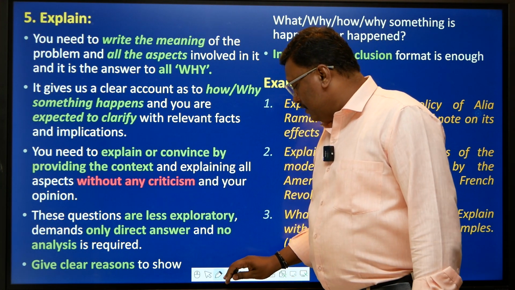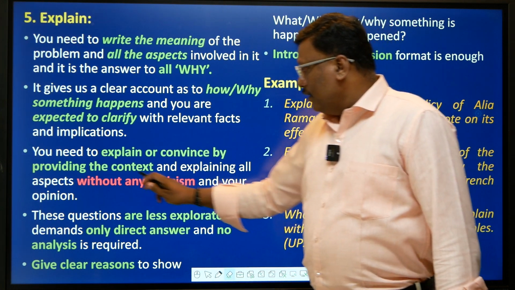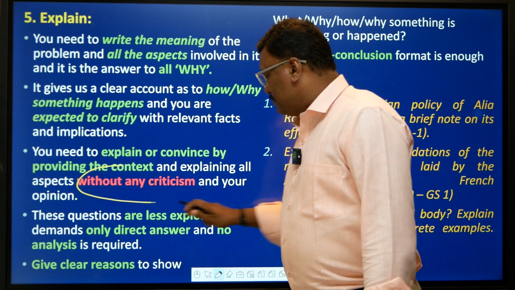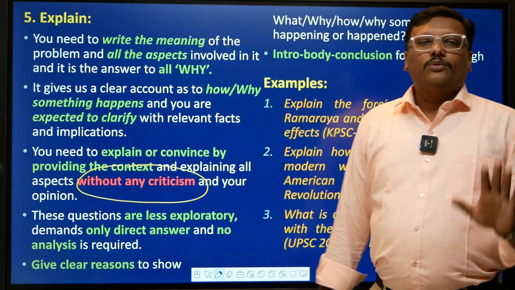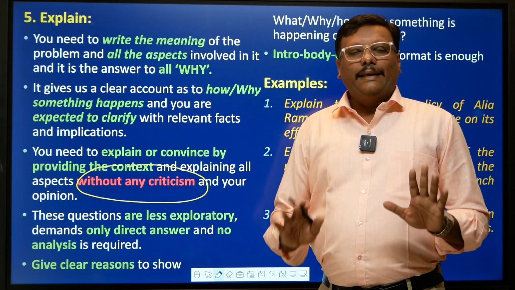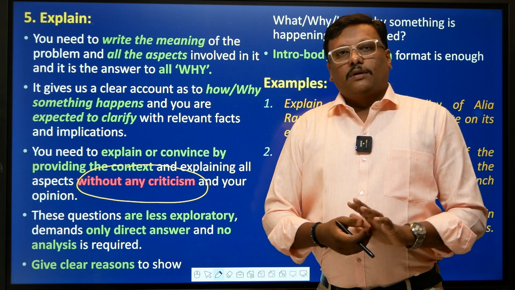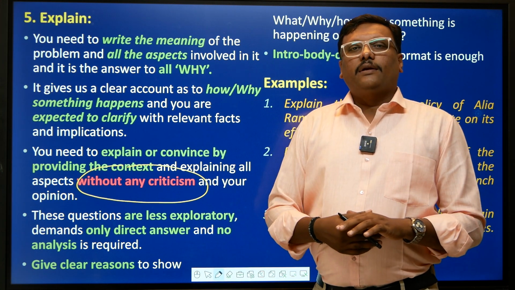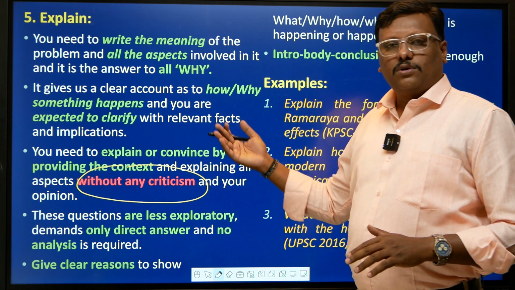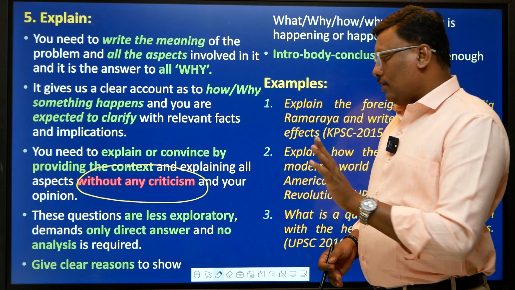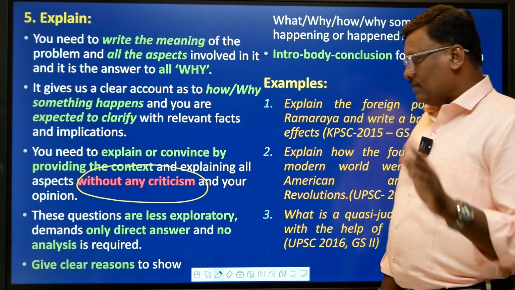So no criticism is expected. You are not supposed to criticize. You only have to talk in detail about what the topic is all about, its characteristic features, its causes, consequences, impact, but do not criticize. Criticism is not at all allowed in explain sort of questions, right?